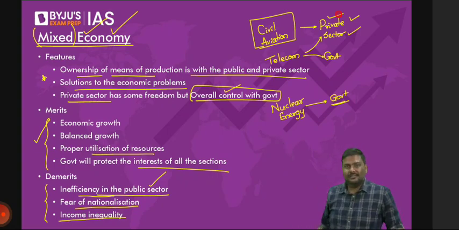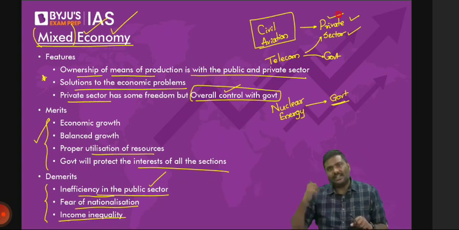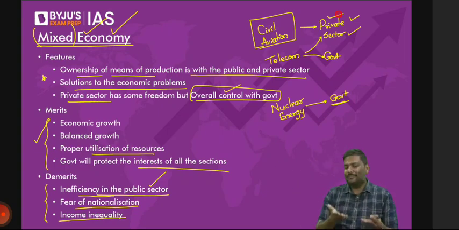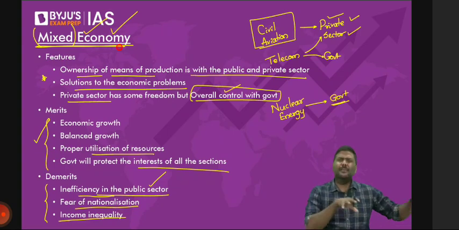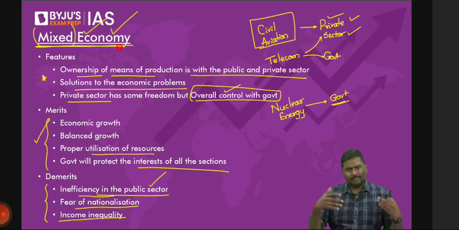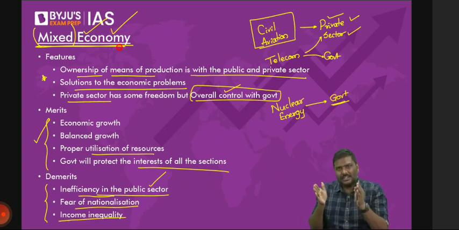That is income inequality. Don't you think the government of India is promoting industrialization in all the states? Employment generation in all the states. That is balanced growth. There are sectors where only the government is present. Nuclear energy. All of these are applicable to India itself. Okay? Right, so that is the basic idea of a mixed economy. Between capitalism and socialism, please understand, generally countries tend to have a mixed economy. And again, please understand this: a mixed economy is not going to remain the same at all points of time. I hope you understand this. Tomorrow one government might come.